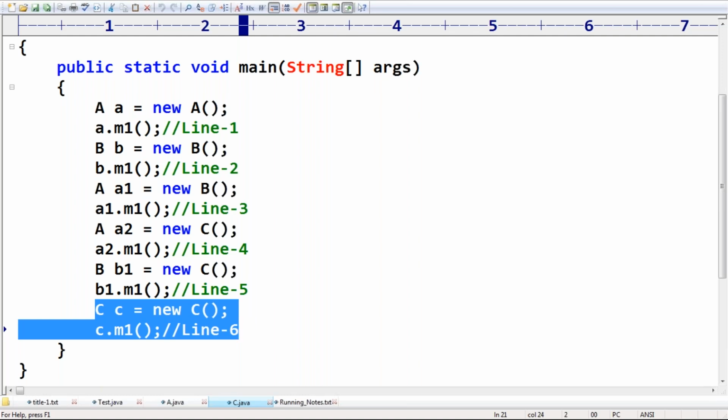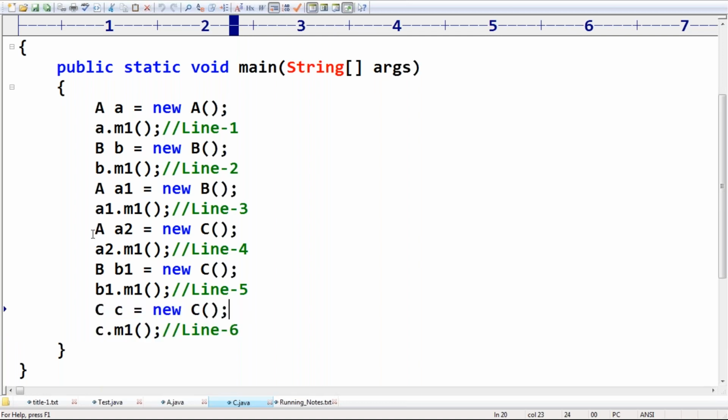So among all these things, which are valid? Wherever the parent A reference is there, 100% it is invalid. Don't keep any doubt in that. Perfectly, this one is invalid. Next, what about the B reference and the C reference?